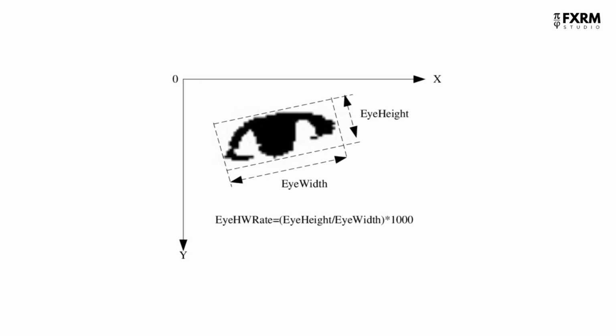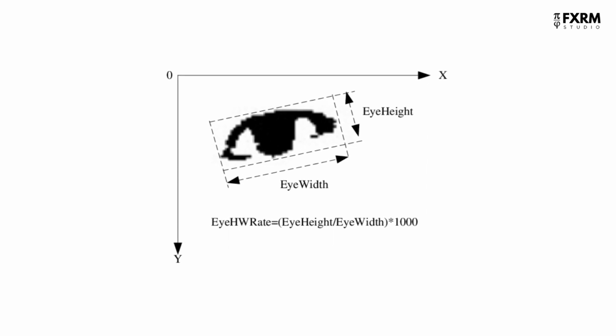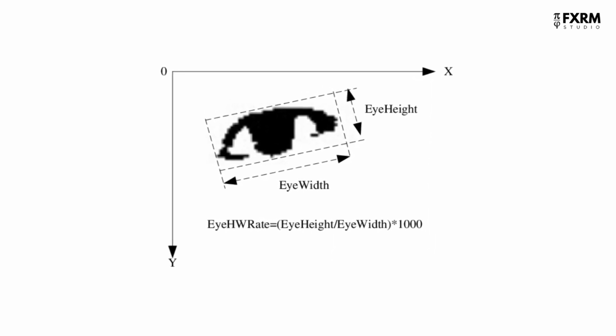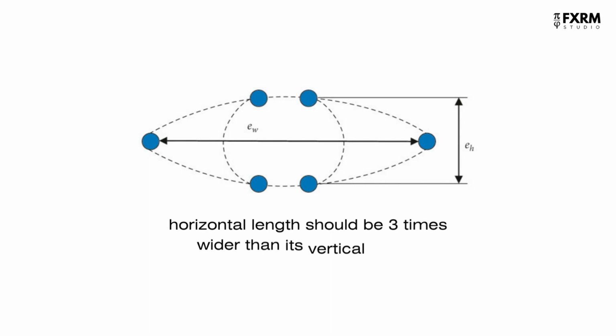Starting with eye width to height ratio, the width of your eyes should be greater than the height of your eyes. Ideally, the horizontal length should be 3 times wider than its vertical length. The ideal measurement is greater than 3 as seen in attractive men. However, there's an exception to this rule.